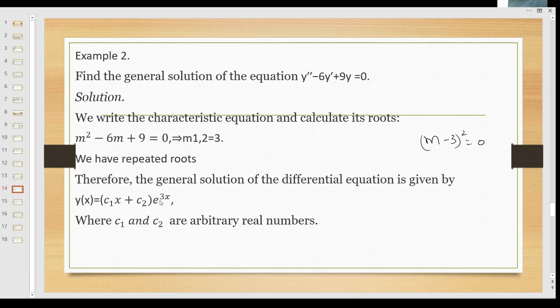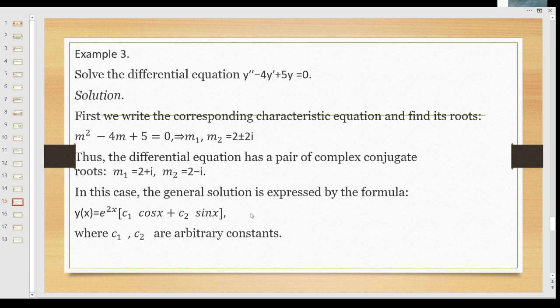c1x plus c2 into e power 3x. What I have told, I have just written c1x into e power 3x plus c2 into e power 3x, or take e power 3x common, c1x plus c2 into e power 3x, where c1 and c2 are arbitrary real numbers. Next, we move on to the third problem.